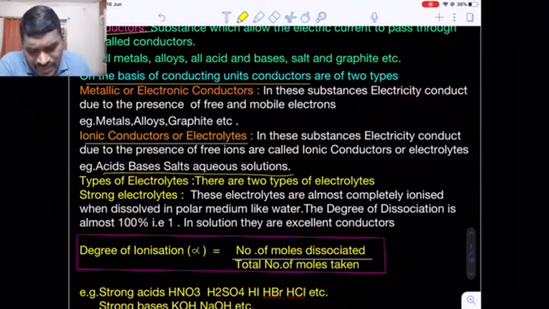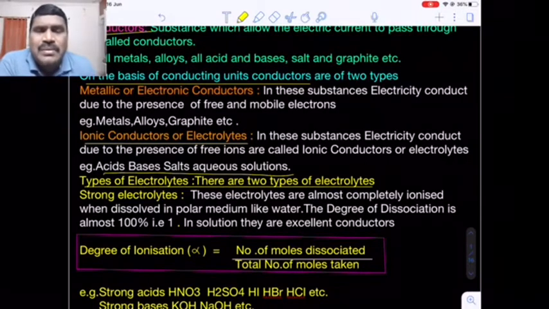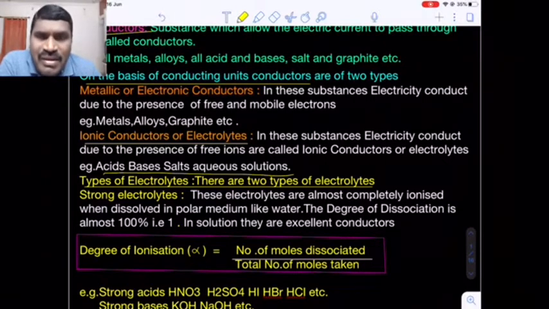Now come to how many types of electrolytes. Depending upon the conducting power, that means the degree of ionization of the electrolyte, some electrolytes are largely responsible for conductivity, and some electrolytes conduct to a very small extent.